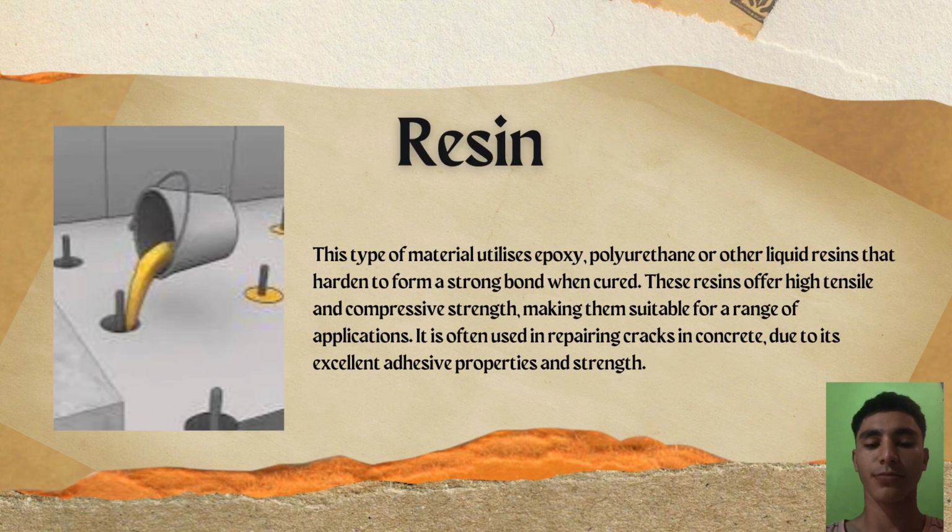structures. Resin grouting. This type of material utilizes epoxy, polyurethane, or other liquid resins that harden to form a strong bond when cured. These resins offer high tensile strength, making them suitable for a range of applications. It is often used in repairing cracks in concrete due to its excellent adhesive properties and strength.